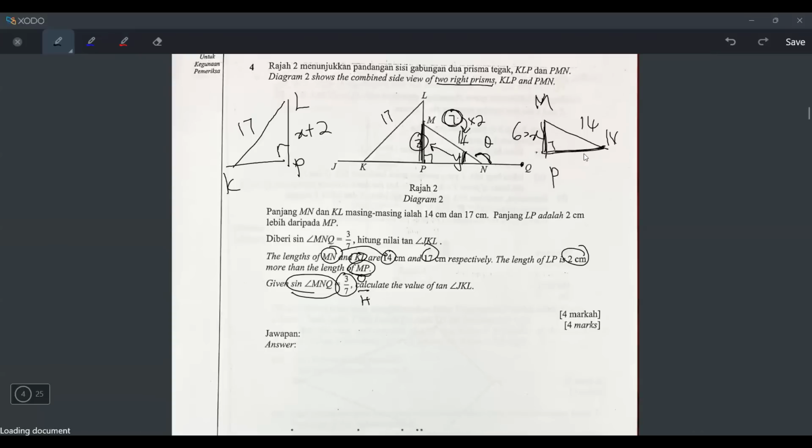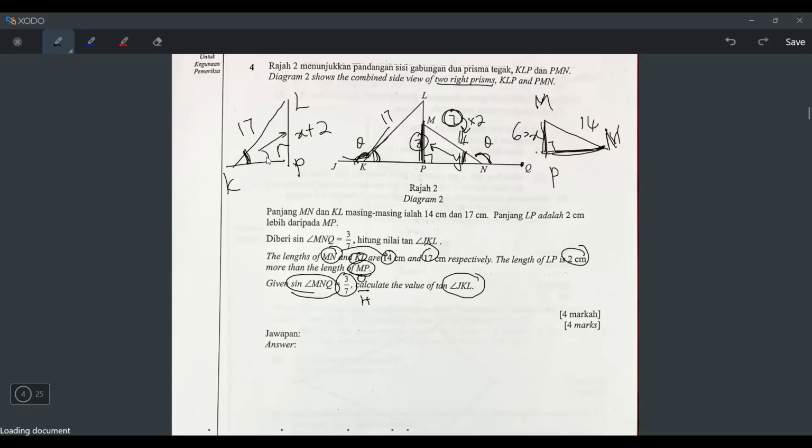So now can I find the length here? Yes, you can use Pythagoras theorem: take 14 squared minus 6 squared and then square root it. But is that what they want? Let's see. Calculate the value of tangent JKL. JKL is here, and again it's not inside the right angle triangle. It's also an obtuse angle, which means it's quadrant 2. How to find the reference angle for quadrant 2? 180 minus theta, and it will be exactly this one here. So I want to find tangent here.